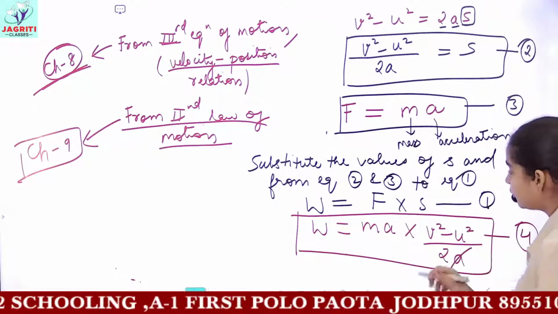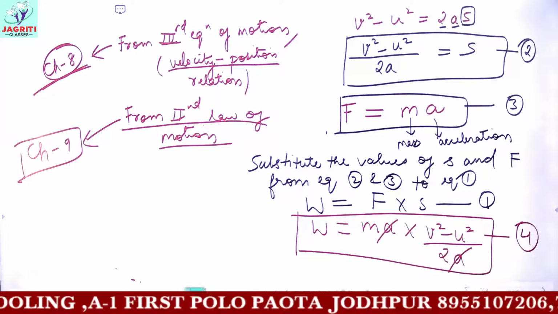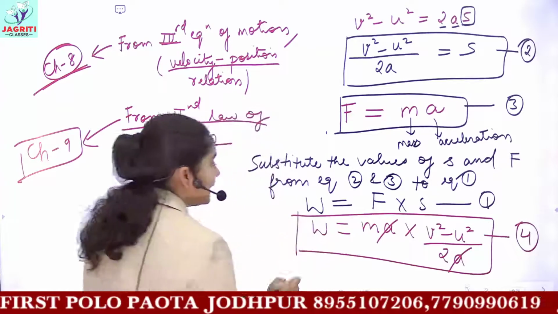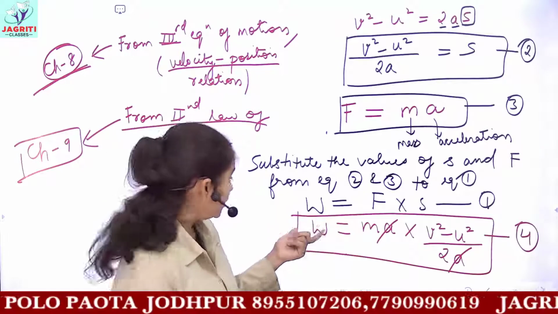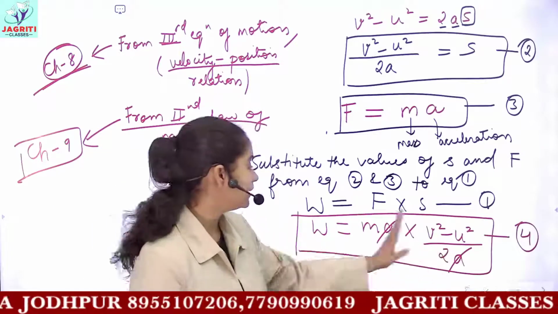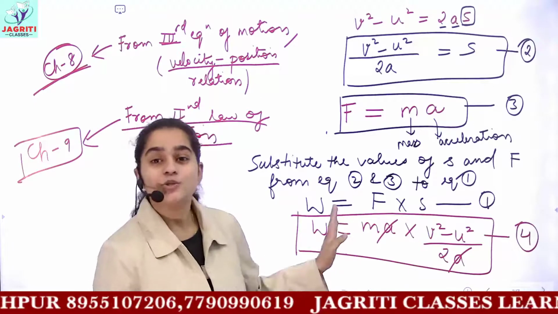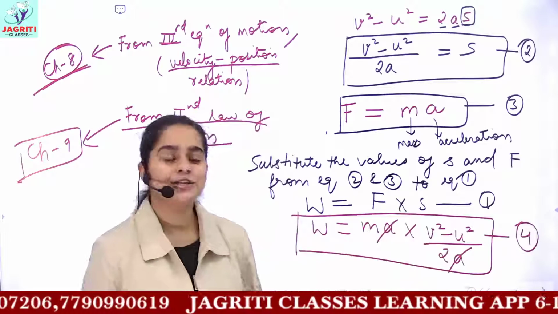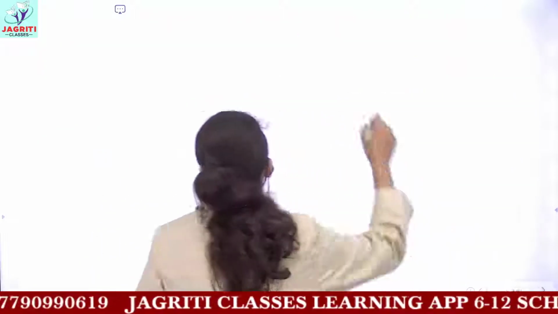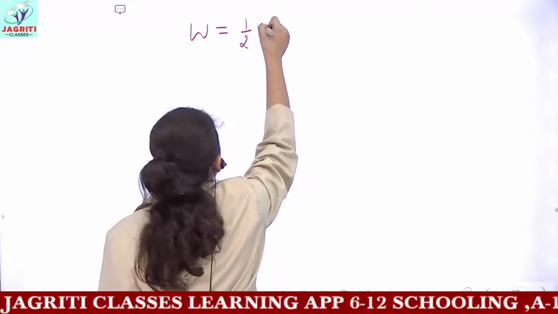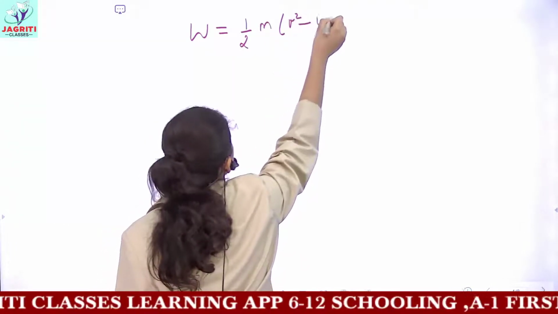Now you can see from here that this a gets cancelled. So I can modify this 4th equation and write the work done as equal to m. This 2 in the denominator can come as half, 1 by 2. So I get the formula: W equals half m (v square minus u square).